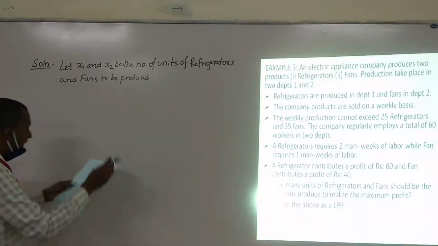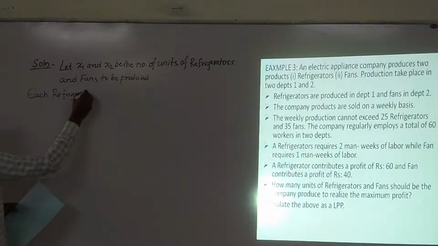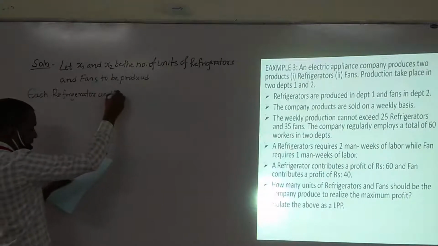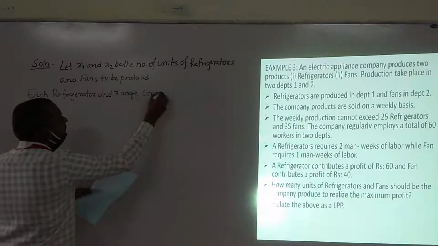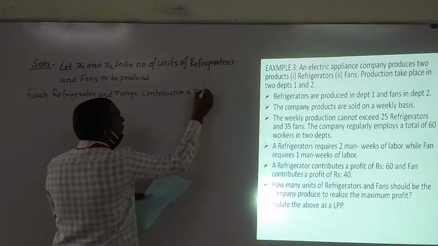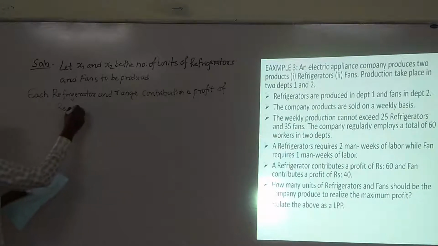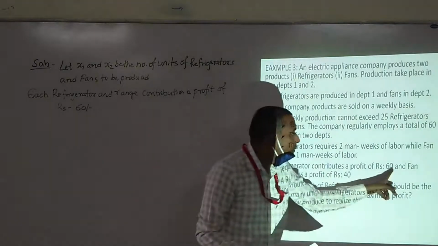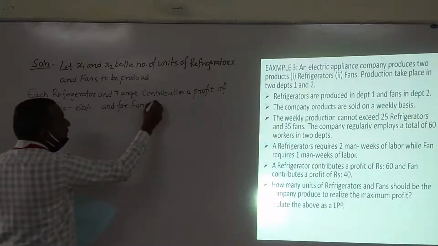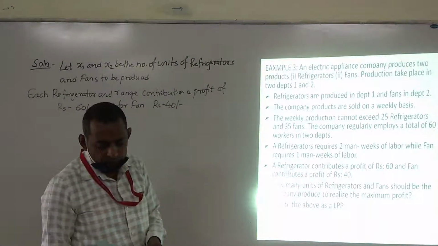Each refrigerator gives a profit of 60 rupees, and each fan gives 40 rupees. So the profit is 60 rupees for a refrigerator and 40 rupees for a fan.